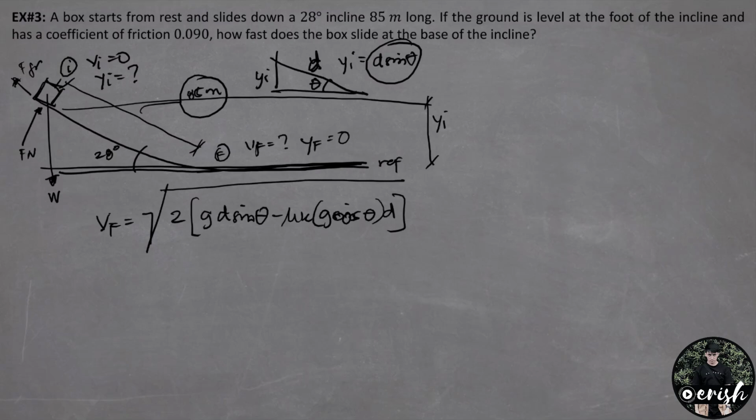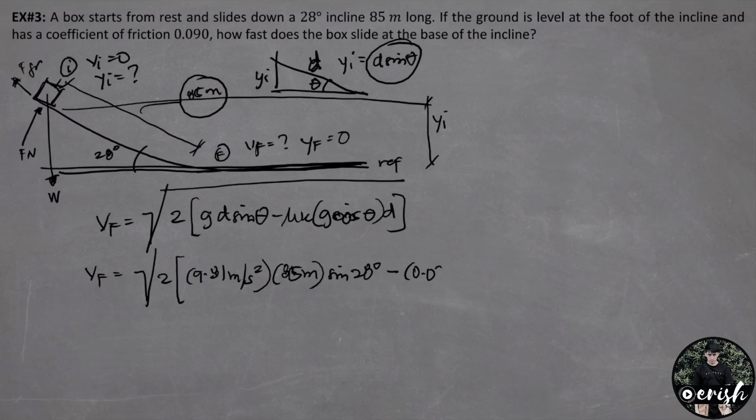By substituting the given values, final velocity natin is equal to the square root of 2 times 9.81 meters per second square times ang d natin is 85 meters sine 28 degrees minus coefficient of kinetic friction na 0.09 times 9.81 meters per second square cosine 28 degrees times ang d natin is 85 meters.